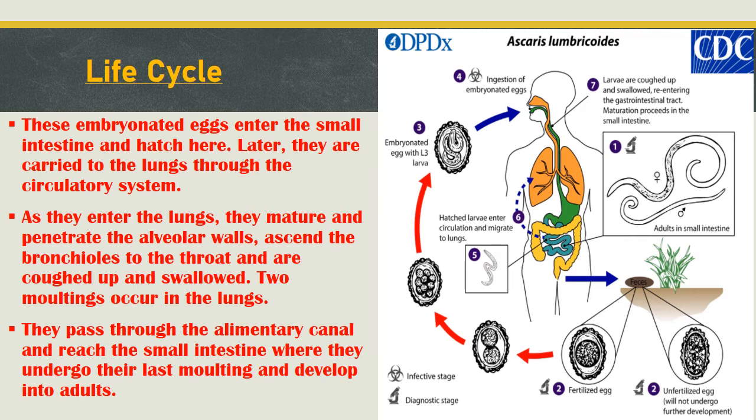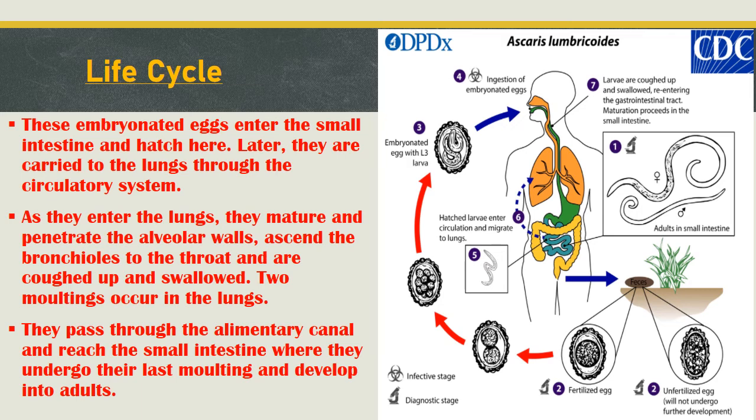As you can see here, there is a clear picture of the life cycle of Ascaris. The first stage depicted here is fertilization, and the female lays the eggs in the small intestine of its host. Then they are passed out through the feces of the infected person. These feces contain two types of eggs, fertilized and unfertilized. As I already said, unfertilized eggs will not develop further, whereas the fertilized egg develops, forms different stages, and reaches the second stage or juvenile larva.